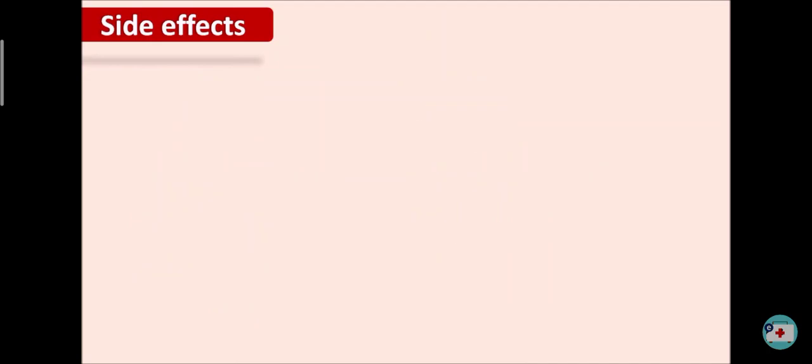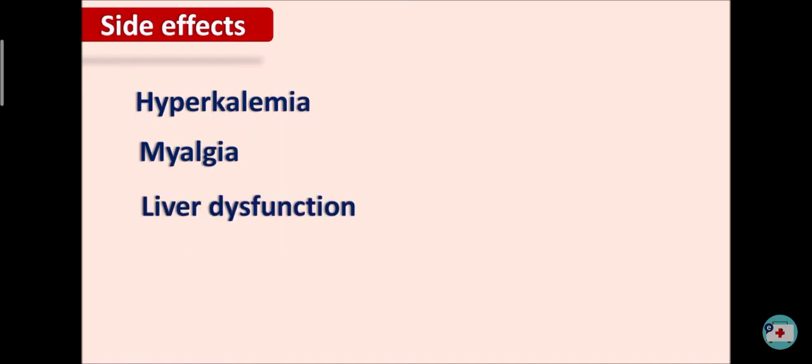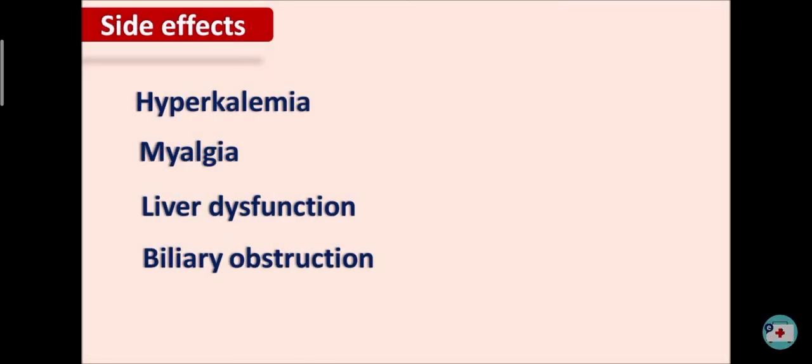Some chest pain, cough, and pharyngitis can be observed in the patients. And another important side effect of telmisartan is the hyperkalemia, and it can produce some myalgia, fatigue, and rarely it can produce the rhabdomyolysis, the dissolution of the muscle fiber. Along with the renal dysfunction, this drug can also produce some liver dysfunction as well as obstruction in the biliary secretion.